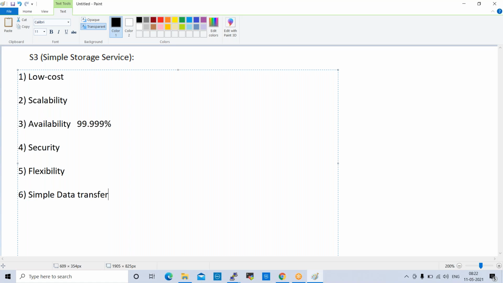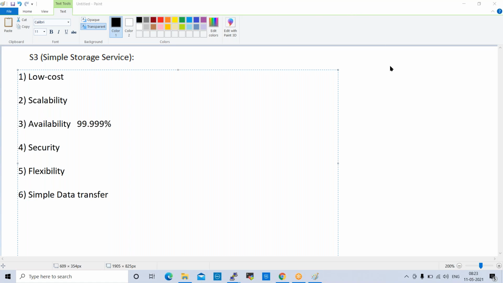Any questions up to here before moving to the lab? Fine. So how do we generally clear the previous data if it exceeds the limit? You can simply delete, or you can move to Glacier. How to move to Glacier, I'll show you. Some rules will be there that we need to create. How it will move, I'll show you later.